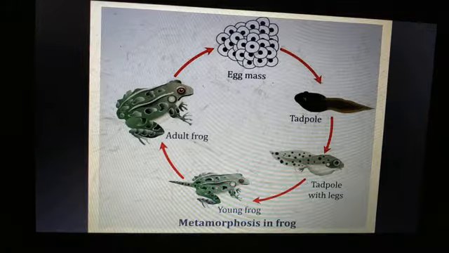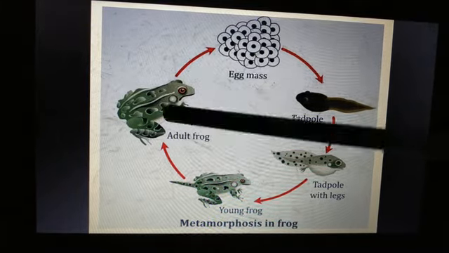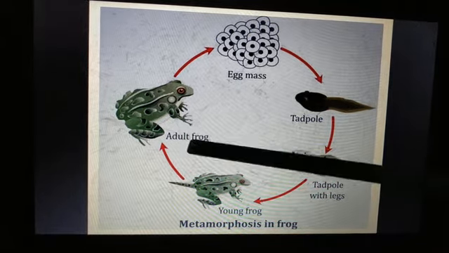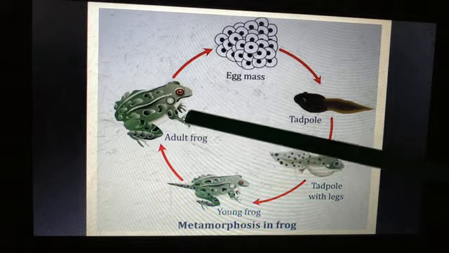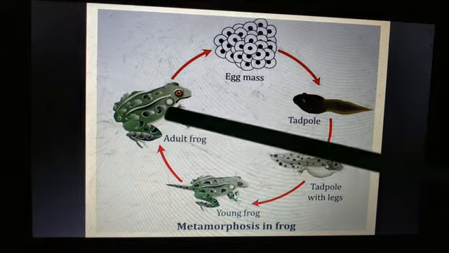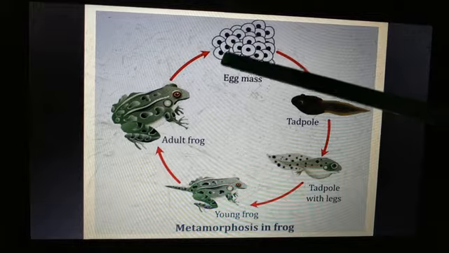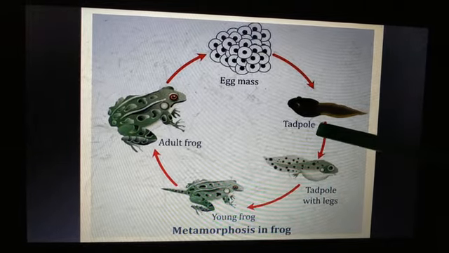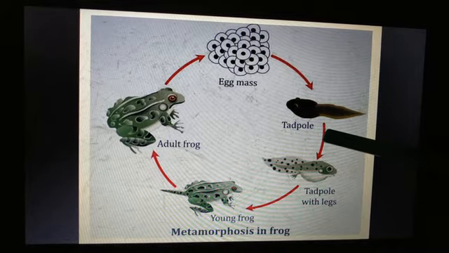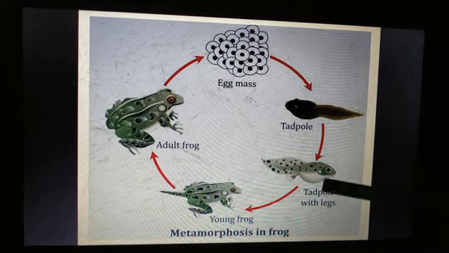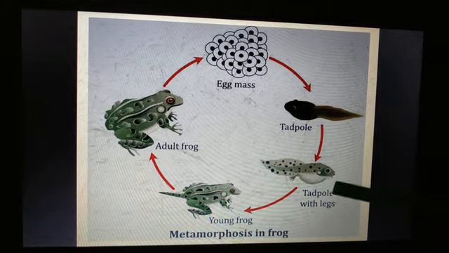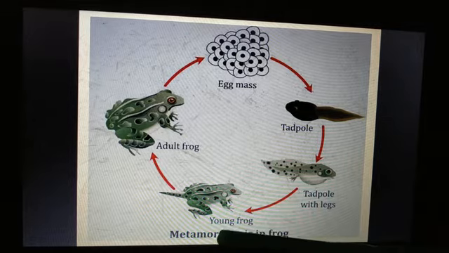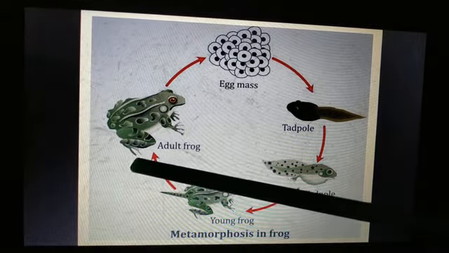For example, in frog, they undergo different stages when they grow up to become adult. So the frog, first they will lay eggs. Now after laying eggs, they will enter into a larva stage called tadpole, and this tadpole will then develop legs and they will grow to another stage called young frog. From young frog they will grow to become adult frog.